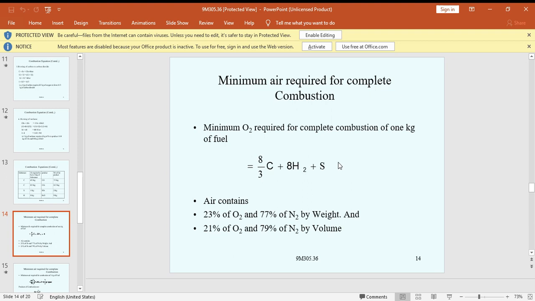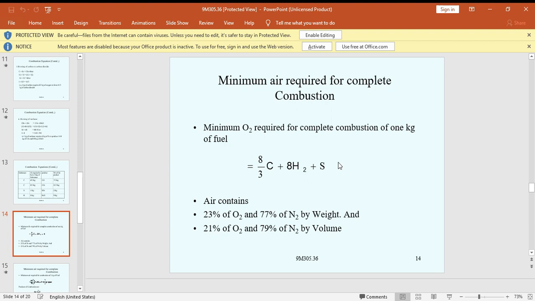When the constituents of the fuel are known, the theoretical quantity of air required for complete combustion of 1 kg of fuel can be found, with no oxygen appearing in the products of combustion. The products of combustion can be easily calculated with the help of simple chemical reactions. For calculation purposes, the composition of atmospheric air: oxygen by mass is 23% and nitrogen is 77%. By volume, oxygen is 21%, nitrogen is 79%.